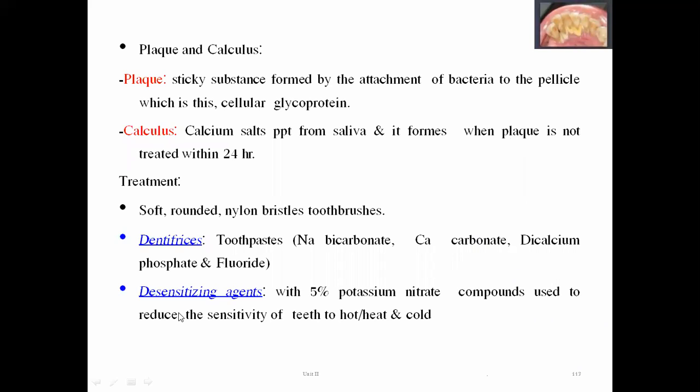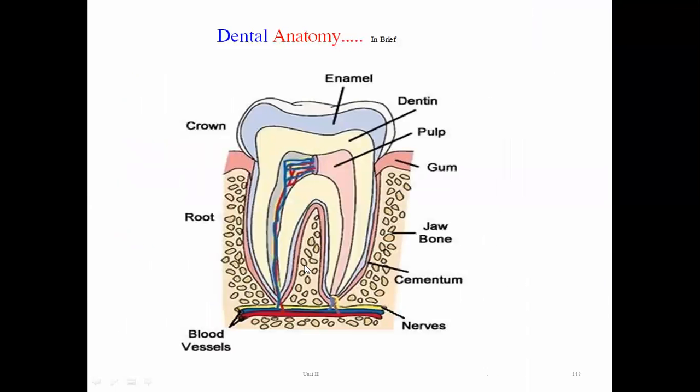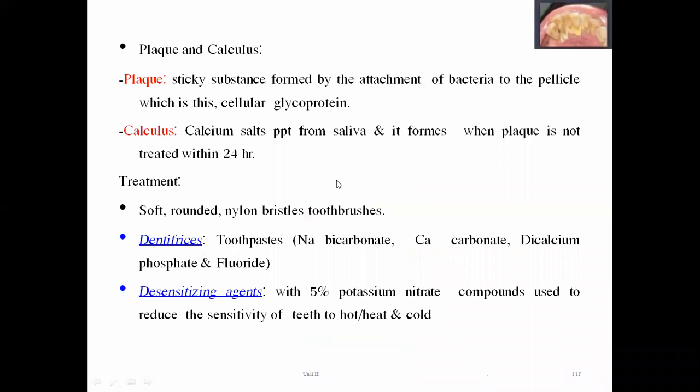Then the next treatment for plaque and calculus is a desensitizing agent, with 5% potassium nitrate compound used to reduce the sensitivity of the teeth to heat and cold. Now we have already seen the tiers of teeth. We all know the whole tooth is surrounded by a rich supply of blood vessels and nerves. See here, this is surrounded by a rich supply of nerves and blood vessels.